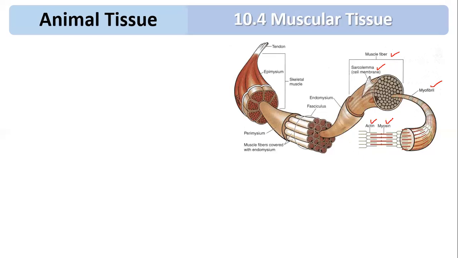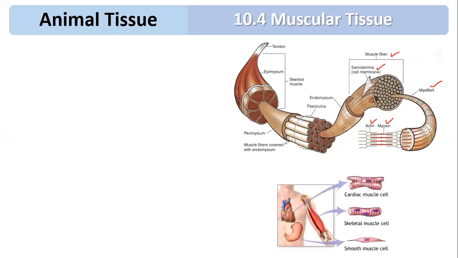They are vascular tissue, that means they are provided with blood vessels, and they are innervated by nerves. They are provided with nerve supply as well, and they contain a large number of mitochondria, which are very useful in the contraction of muscle. Now there are three types of muscles that we are going to study. What are these three types? Cardiac muscle, skeletal muscle, and smooth muscle. We are going to learn all the muscles one by one.